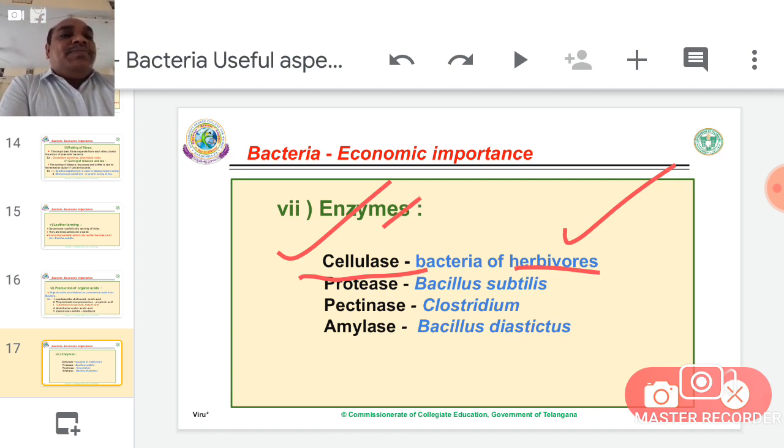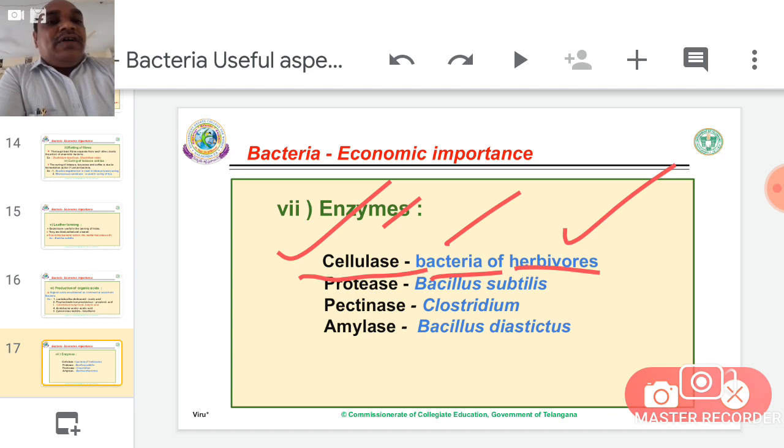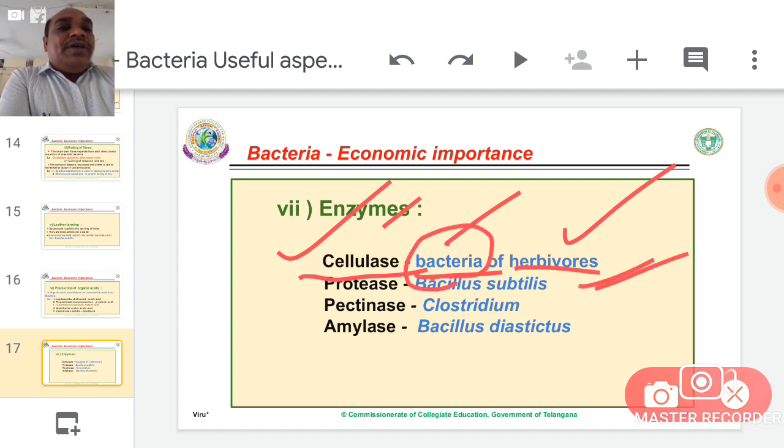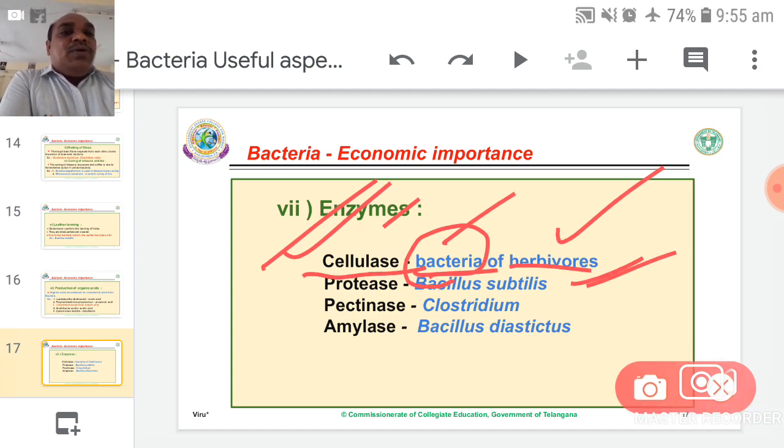That enzyme is prepared from bacteria living in herbivores. Without this bacteria, the herbivores cannot survive. They suffer from lack of cellulase enzyme if the bacteria is absent.